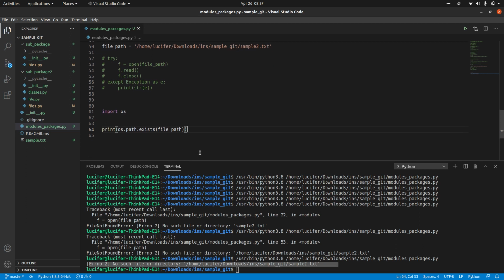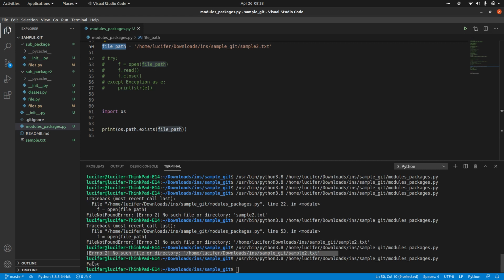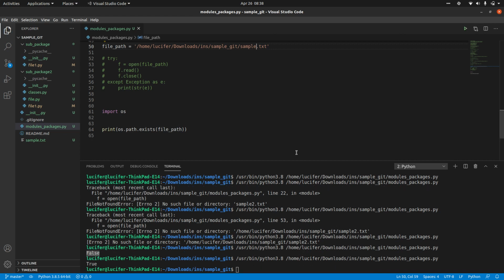If the file path exists, it will print true. If the file path is not existing, then it will print false. You can see it is printing false. But the same thing if I do with sample.txt, which is present, it is printing true.